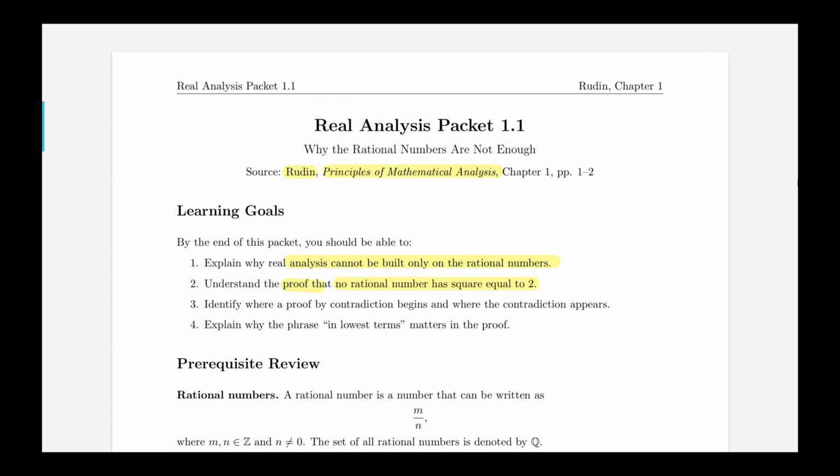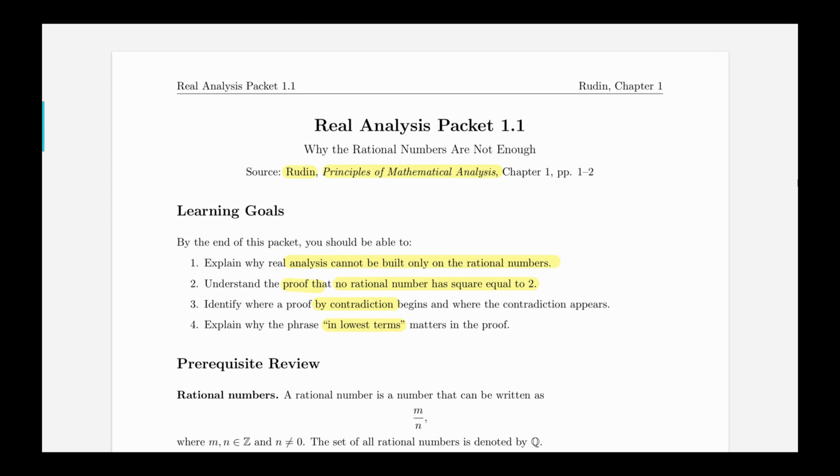The proof will be by contradiction, so I'll talk a little bit about that as well. We will actually go over the full proof. And the terminology is also going to be the key to prove the theorem.